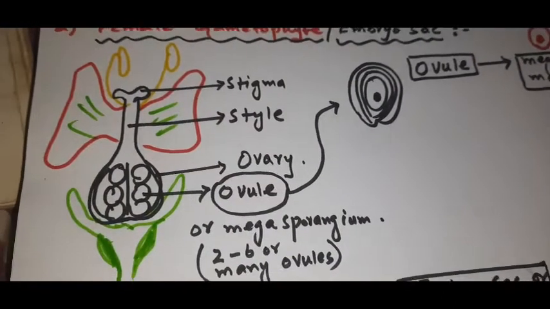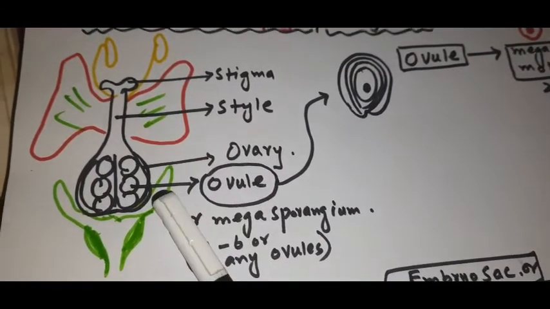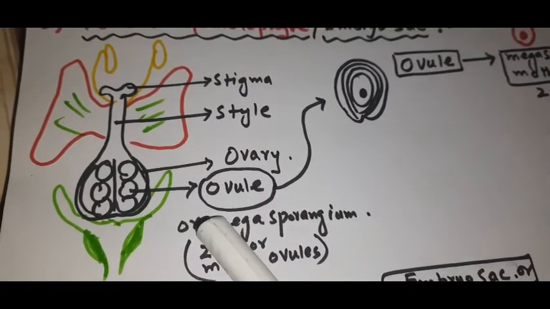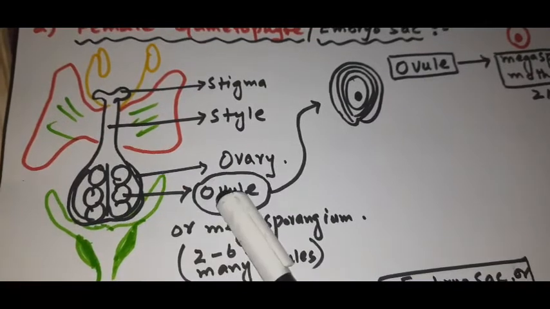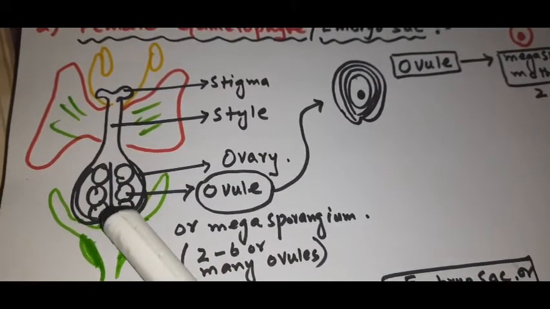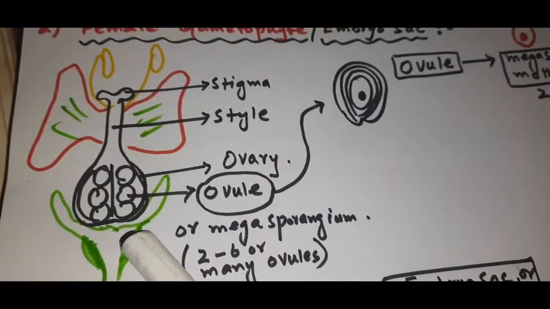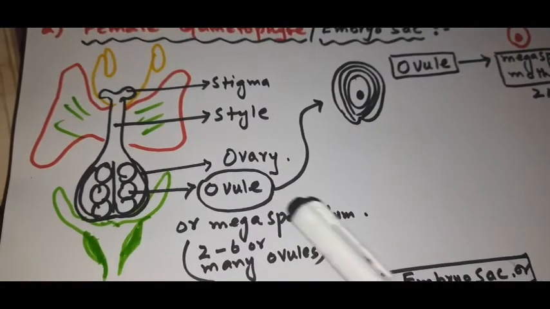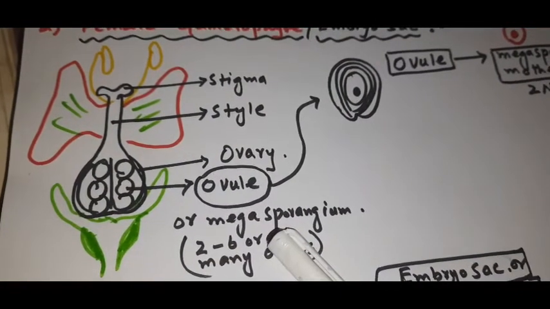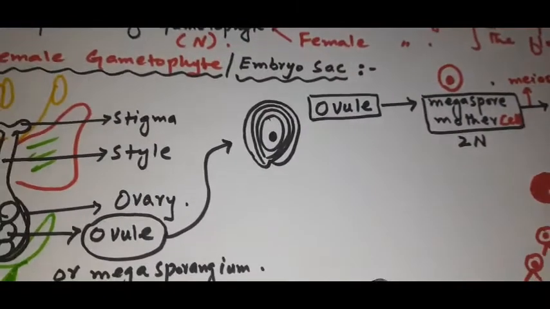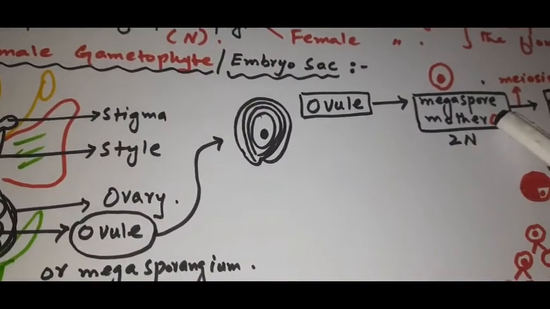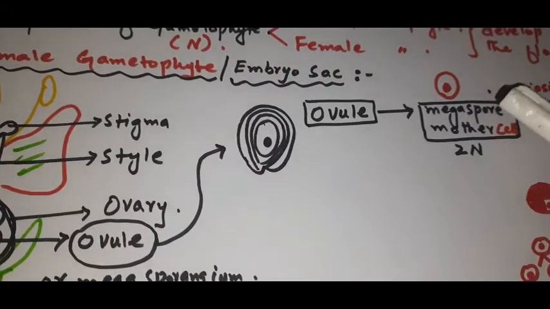Now moving toward our topic, which is how the female gametophyte is produced. We have taken this ovule which is produced inside the ovary, right? This ovule is also known as megasporangium.